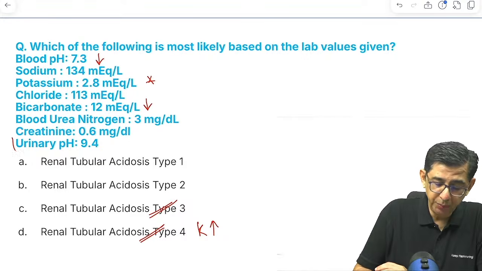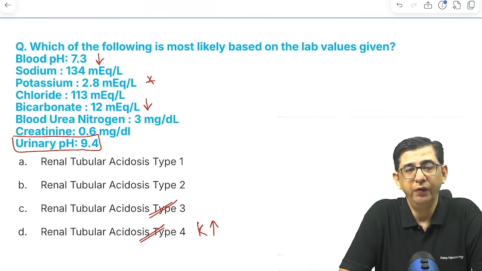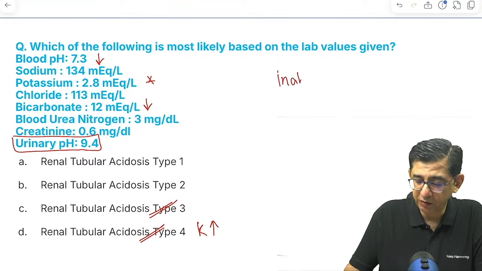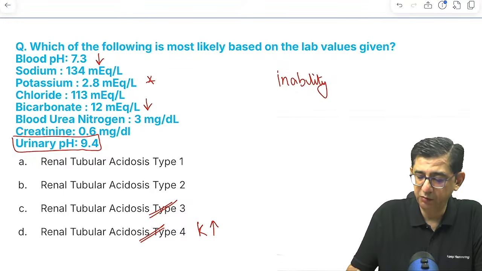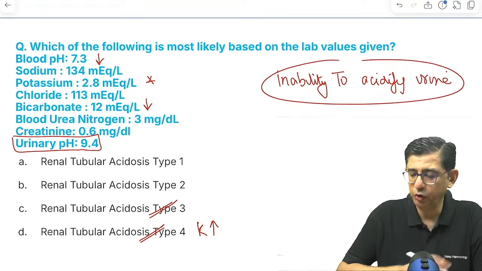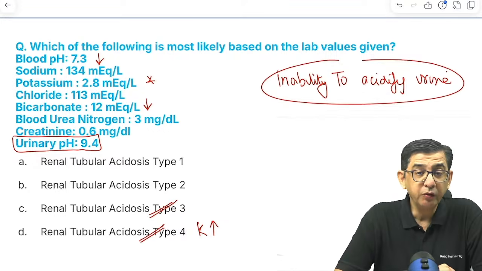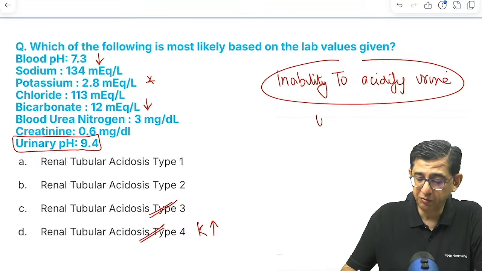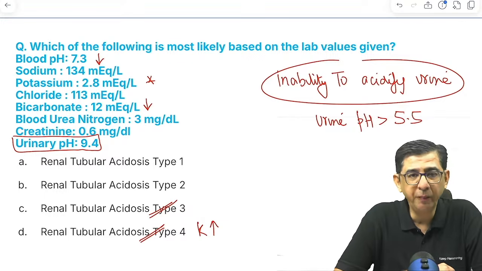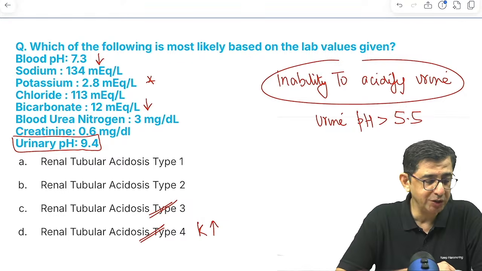It is urinary pH of 9.4. I have explained to you that if you are not able to acidify the urine, let me write it, maybe a lot of guys are getting it wrong. If I say the words inability to acidify the urine, that means there would be a urinary pH of more than 5.5. And the moment I say urinary pH more than 5.5, it rings a bell. You remember it is renal tubular acidosis type 1.